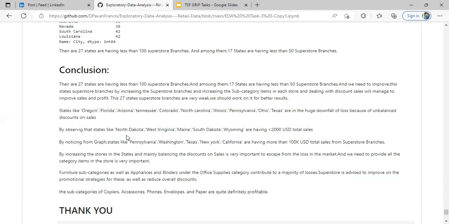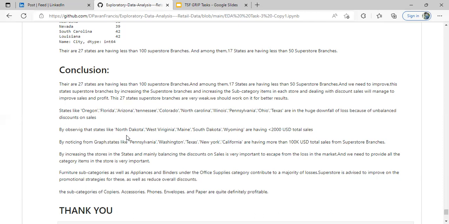These states are doing amazing work in the superstore market branch. These are the states doing well. Coming to categories, the furniture category has the most sold items, while vendors under the office supplies category are not doing well and are getting the majority of losses. Superstore is advised to improve on promotional strategies for these, as well as reduce overall discounts.